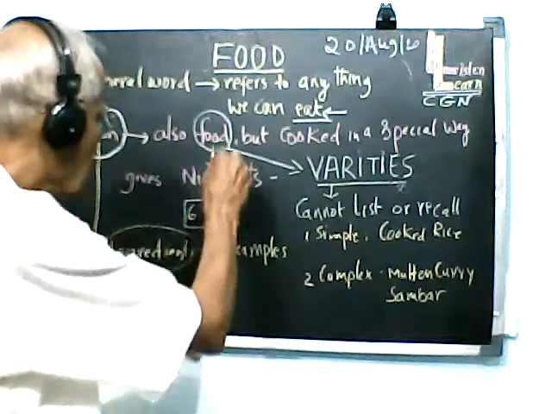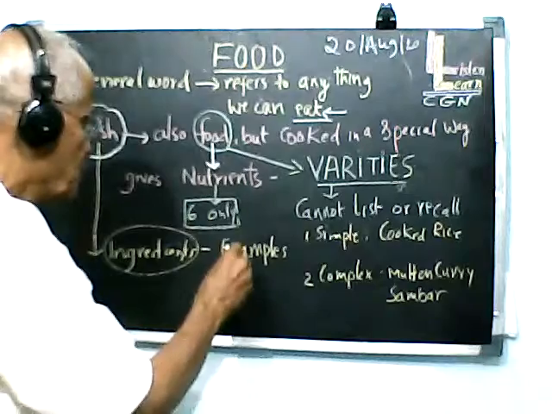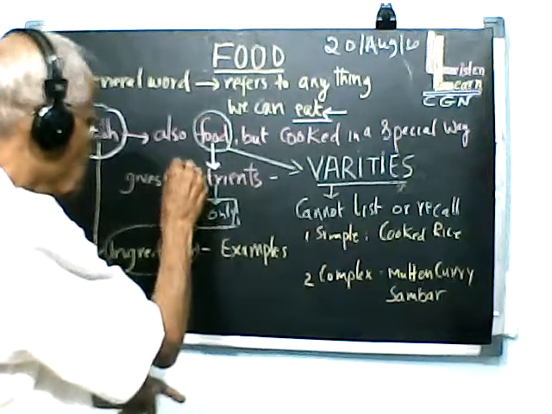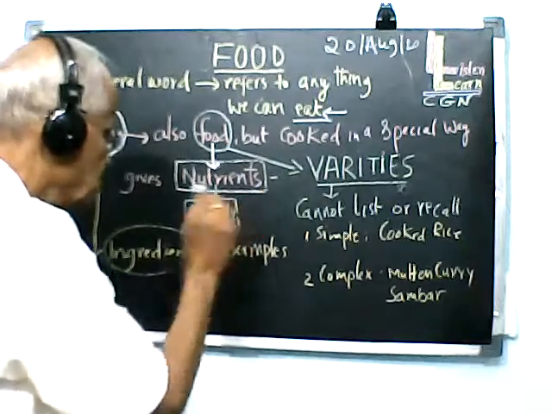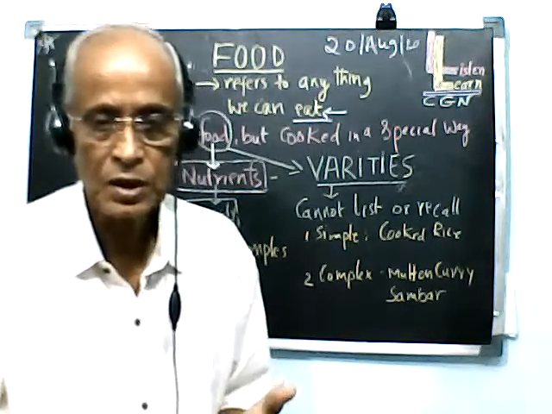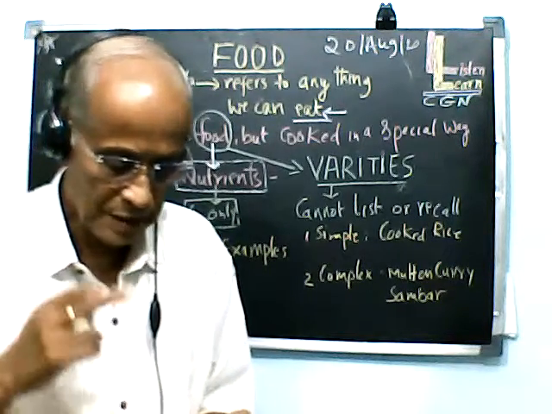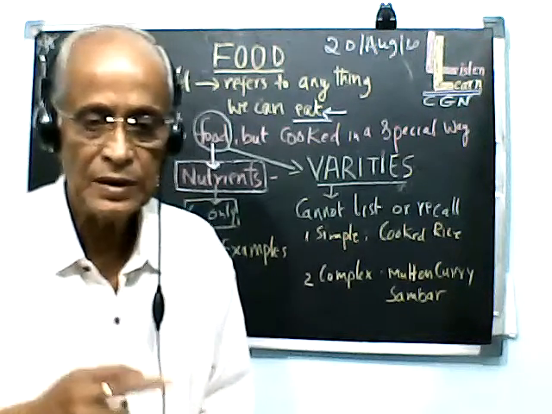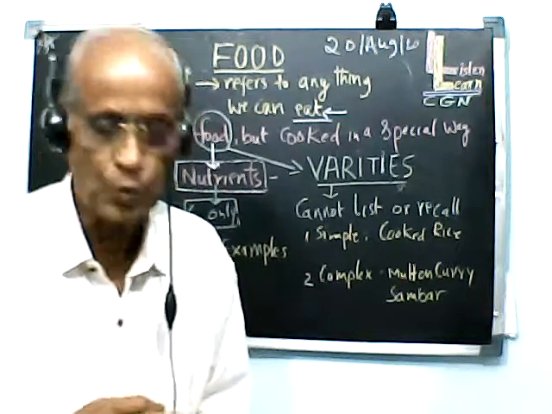Now food, why do we take food? If you ask the question, we take food because we get nutrients from the food. There are only 6 nutrients: carbohydrates, fats, proteins, vitamins, then salts and minerals, that is, minerals and salts are the same thing, and water.